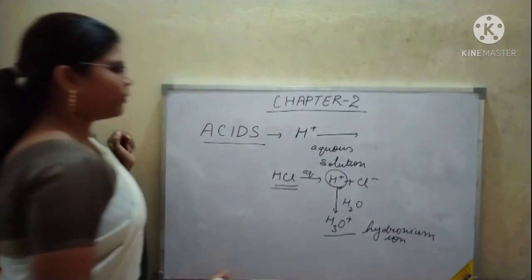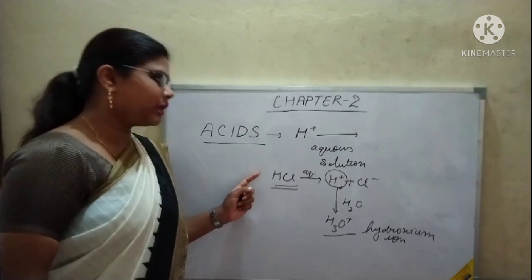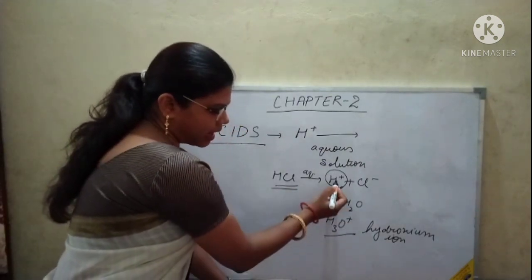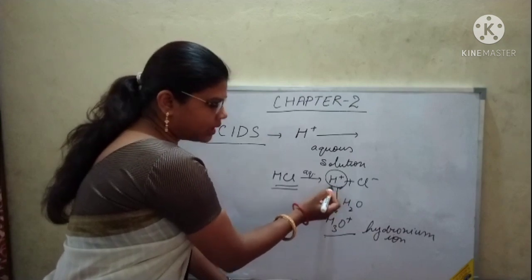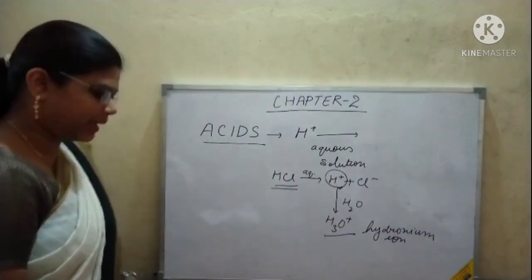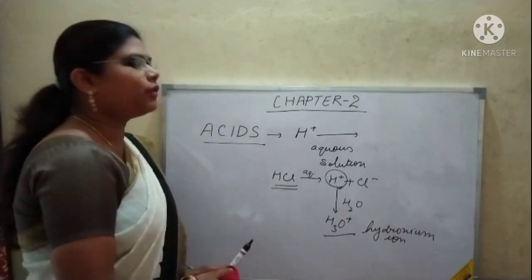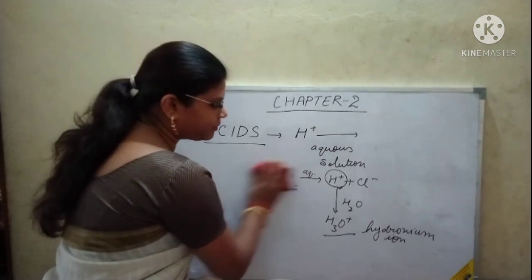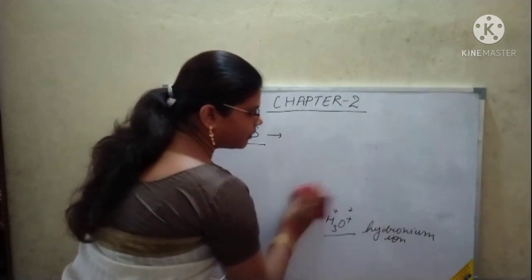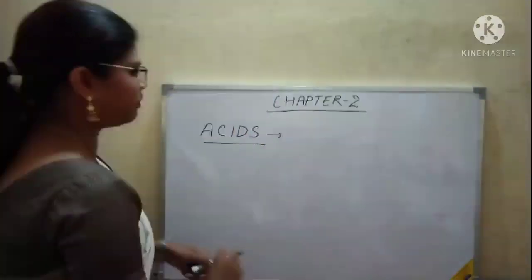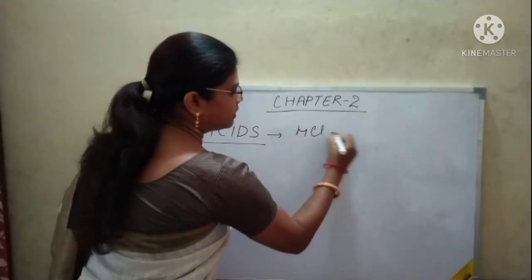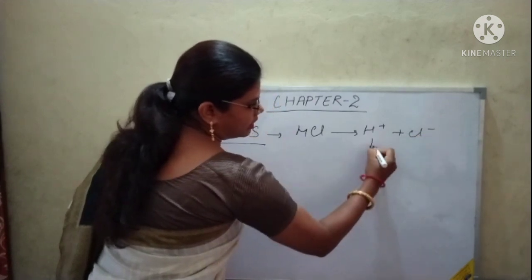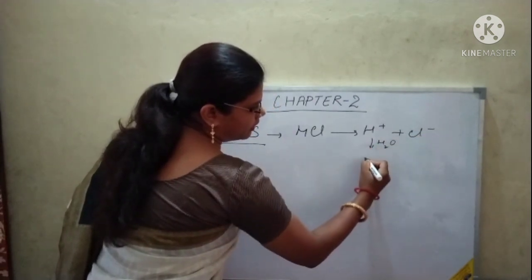HCl gives H plus and Cl minus, and this with H2O will give H3O plus and Cl minus. Then H2SO4 gives 2H plus ion and SO4 2 minus ion. Then HNO3 will give H plus ion and NO3 minus ion.